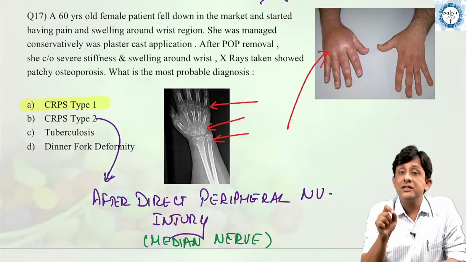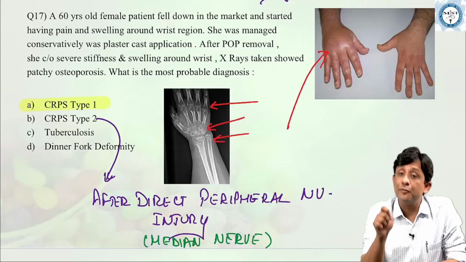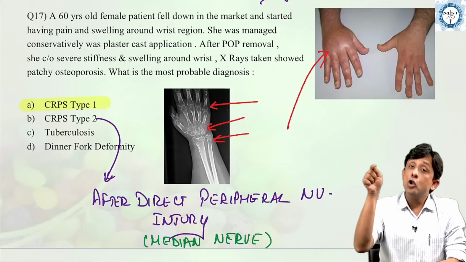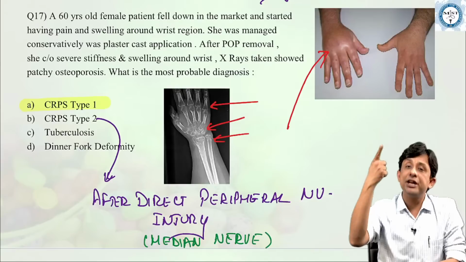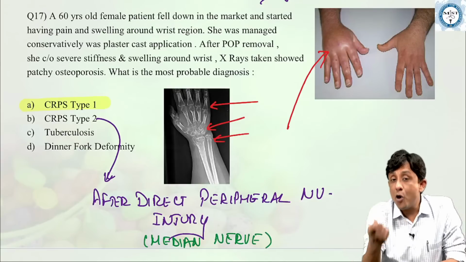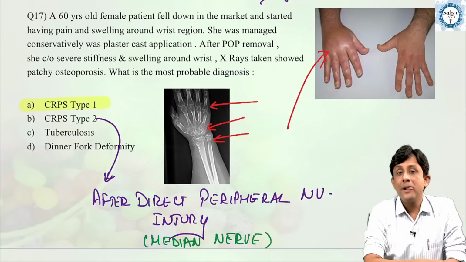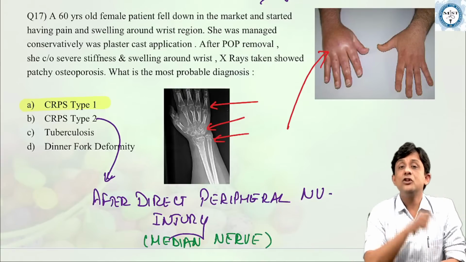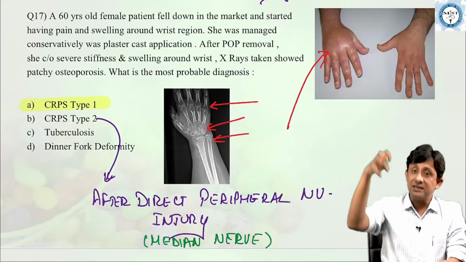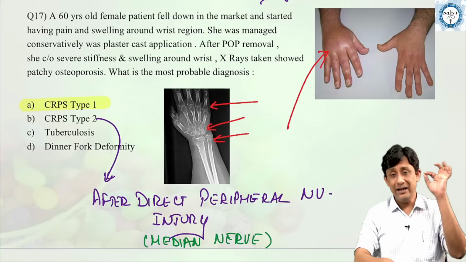CRPS or complex regional pain syndrome, also called reflex sympathetic dystrophy, also used to be called Sudeck's osteodystrophy, is an important examination question. So all of you must understand, wherein your patient presents with pain, stiffness and swelling.